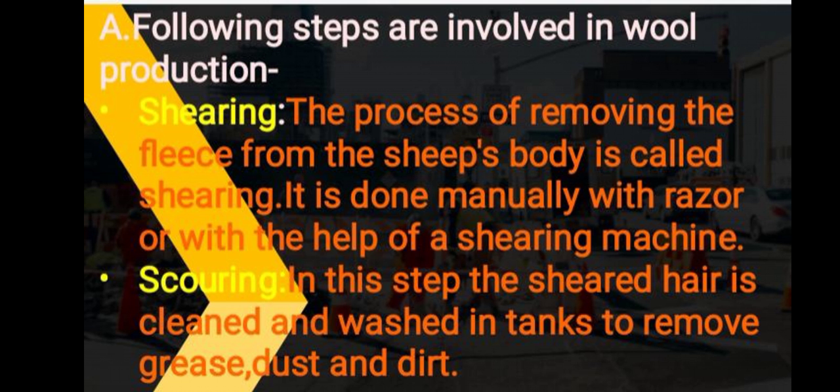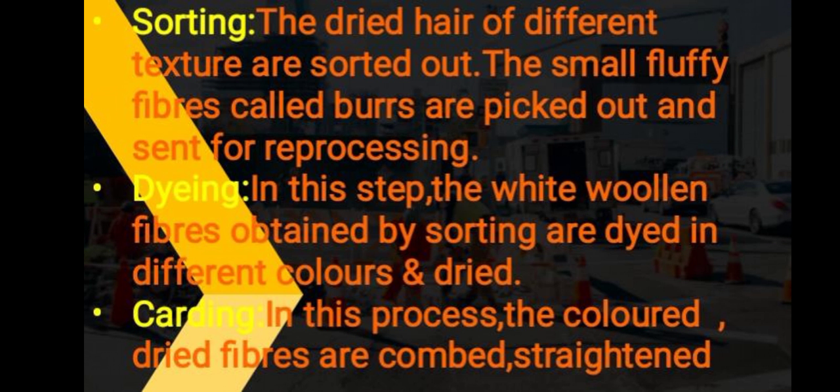Next step is called as scouring. In this step, the sheared hair is cleaned and washed in tanks to remove grease, dust, and dirt. Next step is called as sorting. The dried hair of different texture are sorted out in this step. The small fluffy fibers called as burrs are picked out and sent for reprocessing.